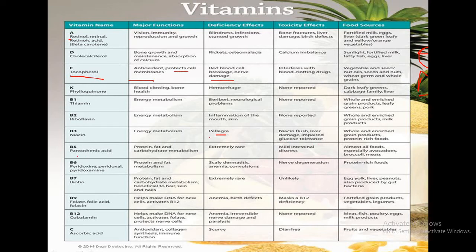Then B5, the chemical name of B5 is pantothenic acid. Deficiency effect is extremely rare, and toxic effect is mild intestinal distress.